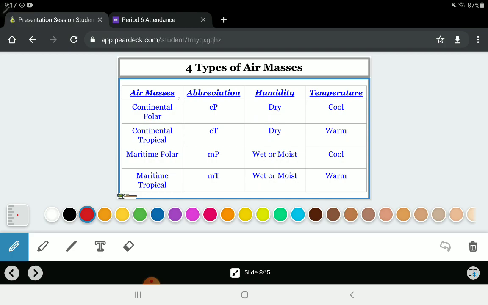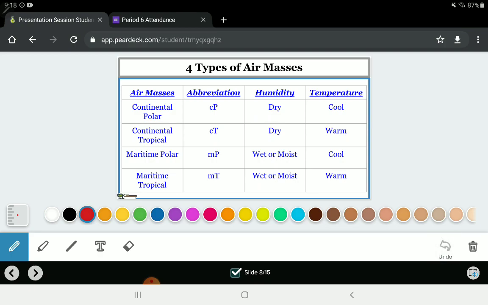So if your air mass is continental polar, it is dry because it's formed over land, and it's cool because it's polar. If it is continental tropical, it is dry because it's on land, and then it's warm because it was formed in the tropics.